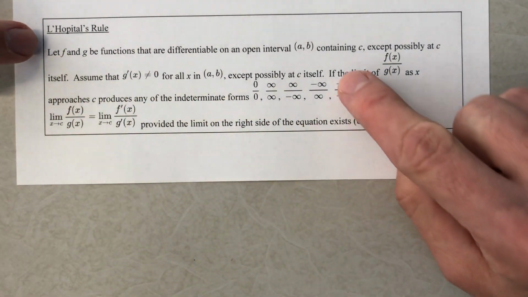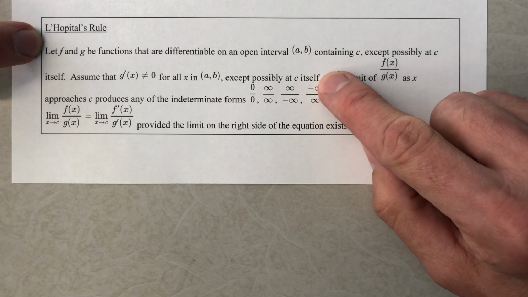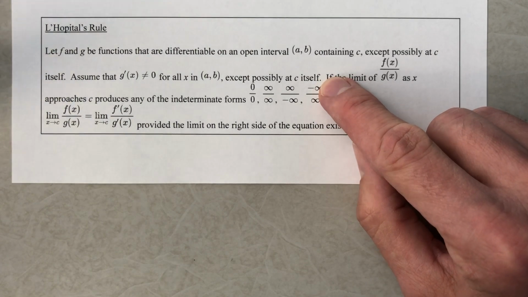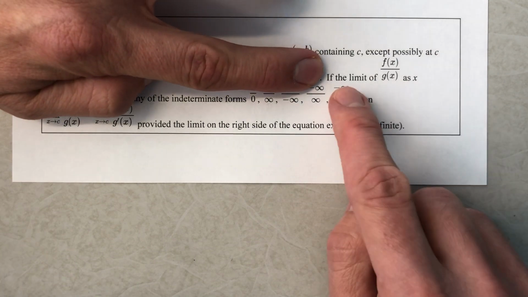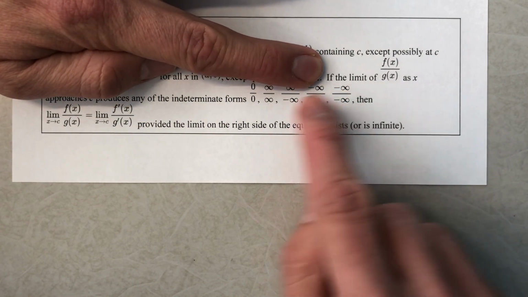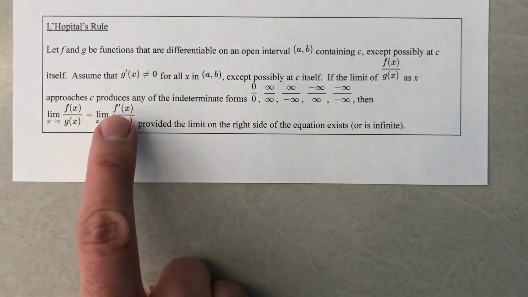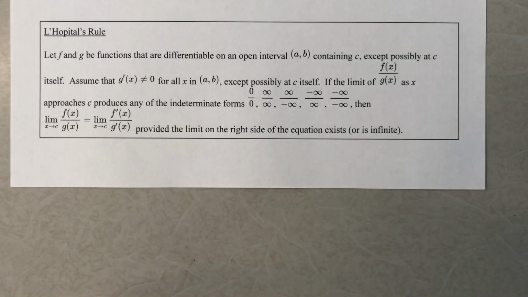Again, this first sentence is a fancy way of setting everything up just to make sure it works. If you don't get those first two sentences, it's not going to mess you up in the process. So let's keep moving. If the limit produces any of those, then look where I'm pointing. Take the derivative of the numerator, take the derivative of the denominator, keep on working.